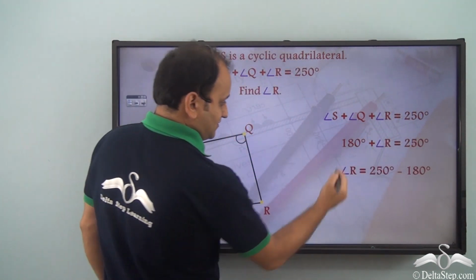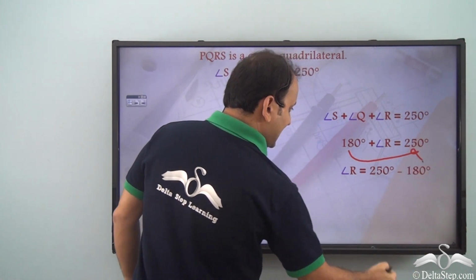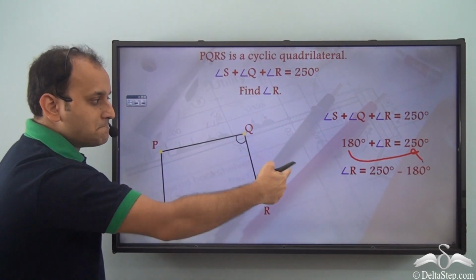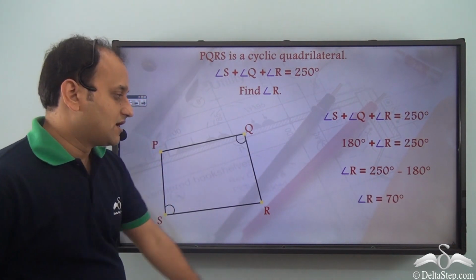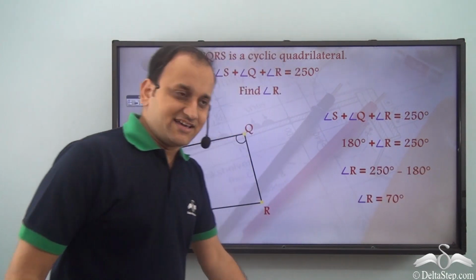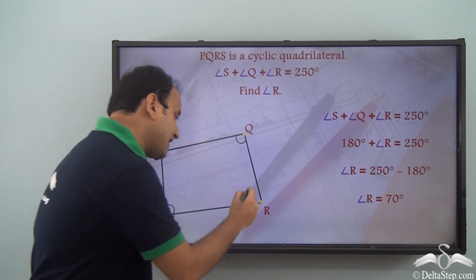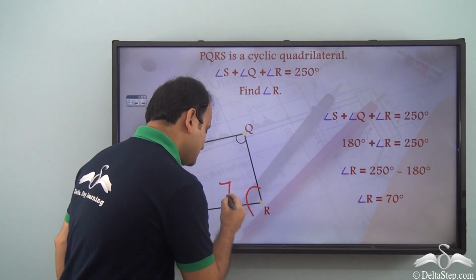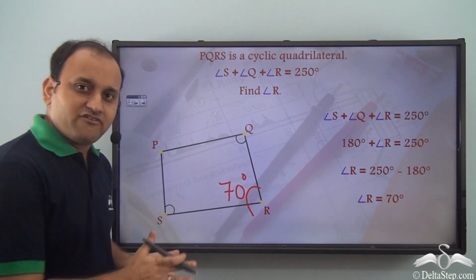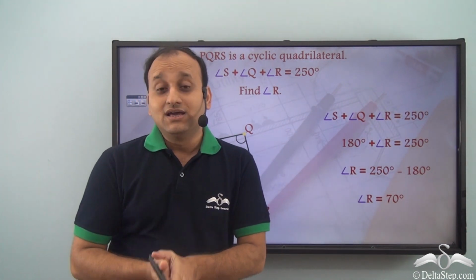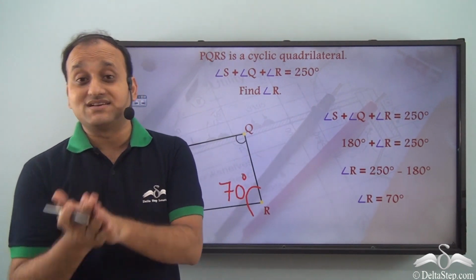So, 180 degrees comes on this side. So, we have 250 degrees minus 180 degrees, which is 70 degrees. So, the value of angle R is 70 degrees.